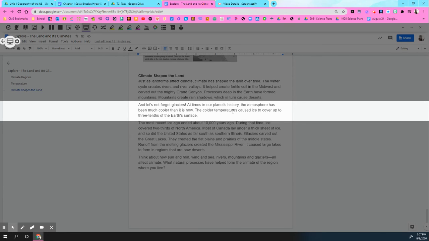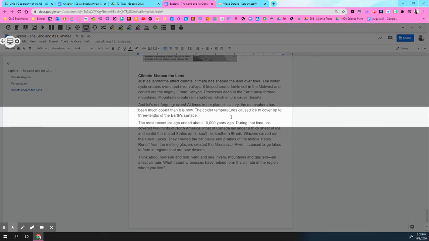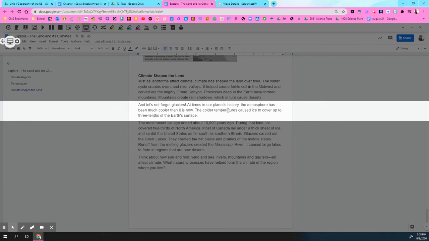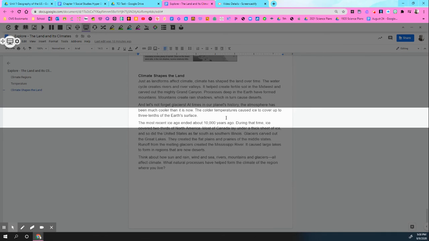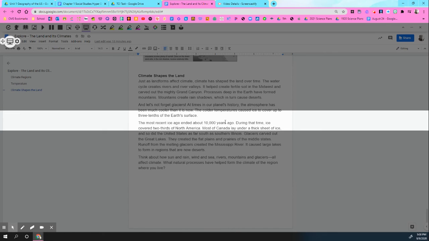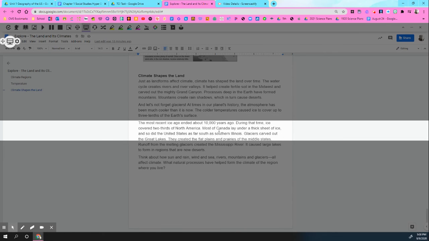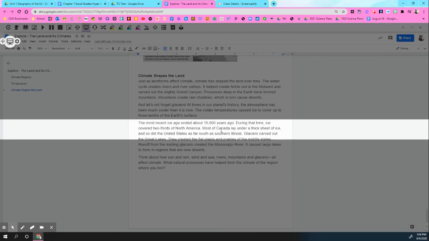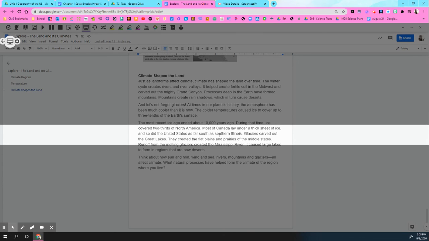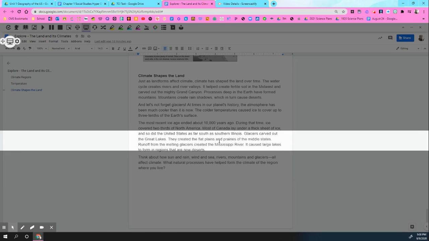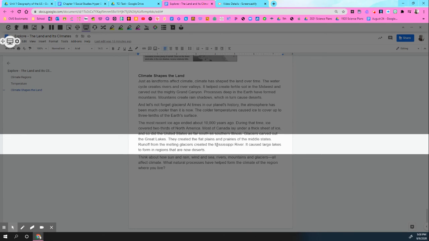At times in our planet's history, the atmosphere has been much cooler than it is now. The colder temperatures caused ice to cover 3/10 of the Earth's surface. The most recent ice age ended about 10,000 years ago. During that time, ice covered 2/3 of North America. Most of Canada lay under a thick sheet of ice, and so did the United States as far south as southern Illinois. Glaciers carved out the Great Lakes.